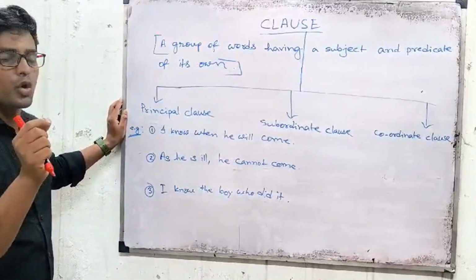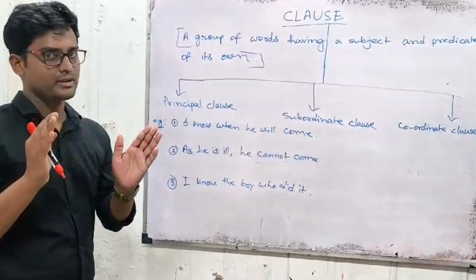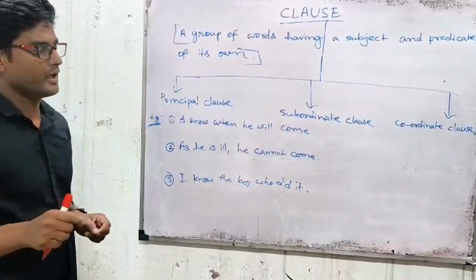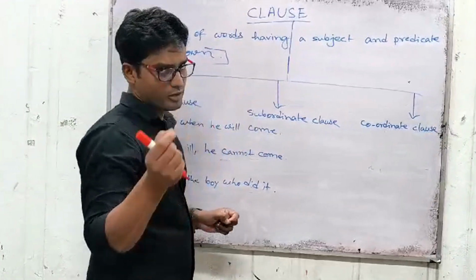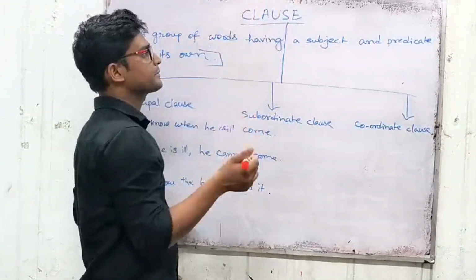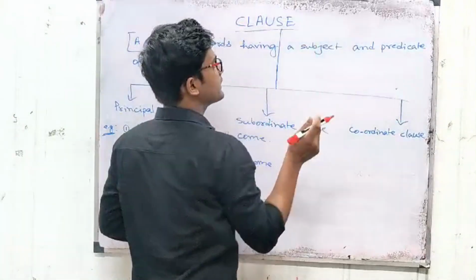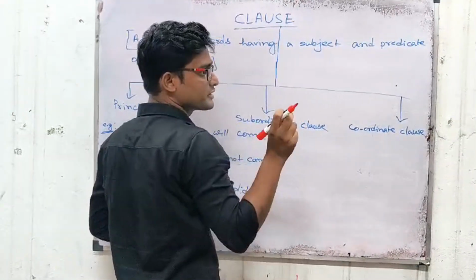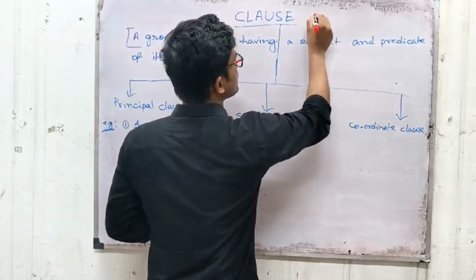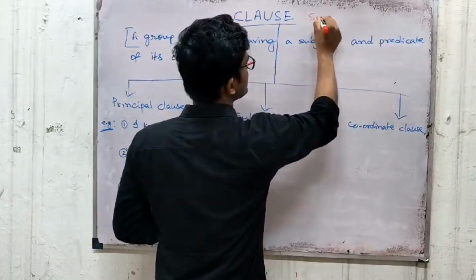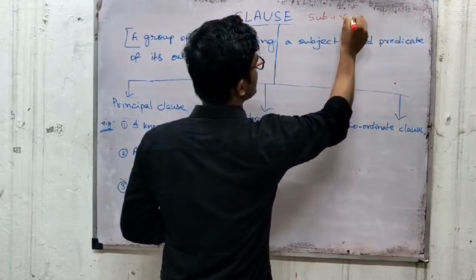Basically, clause is a part of a bigger sentence. And remind the point that we can find a clause easily just after finding that a sentence consists of how many finite verbs. A clause always consists of a subject and a finite verb.